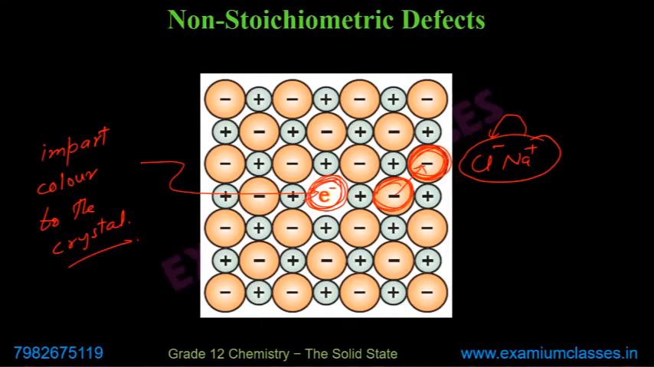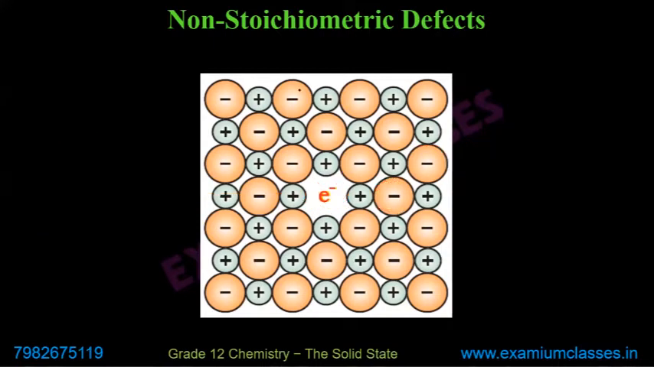So one important feature of non-stoichiometric defect, when we are talking about metal excess defect due to anionic vacancies: why anionic vacancies? Because the anion has gone out. The chloride anion has gone out, and a vacancy is created due to the anion. That's why this is known as metal excess defect due to anionic vacancies. So effectively, in this crystal, you have a smaller number of anions and comparatively a greater number of cations. That's why it is known as metal excess defect.